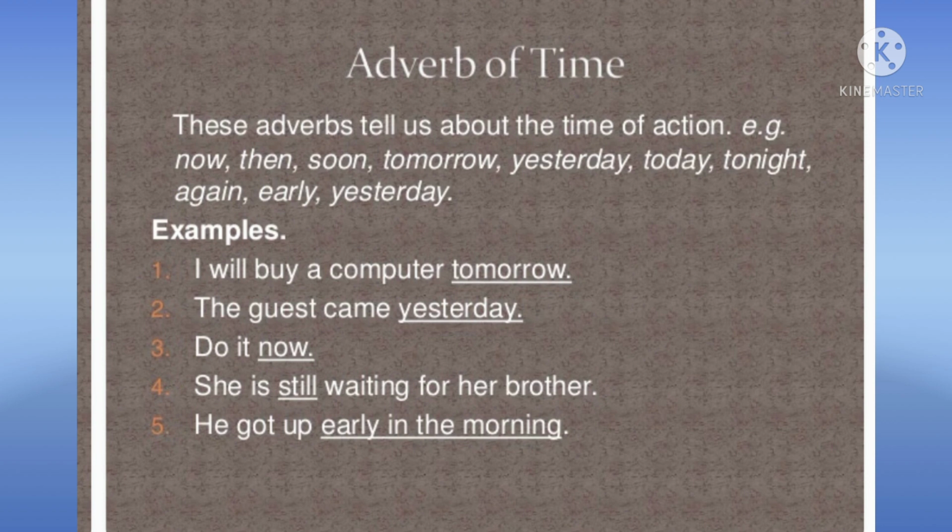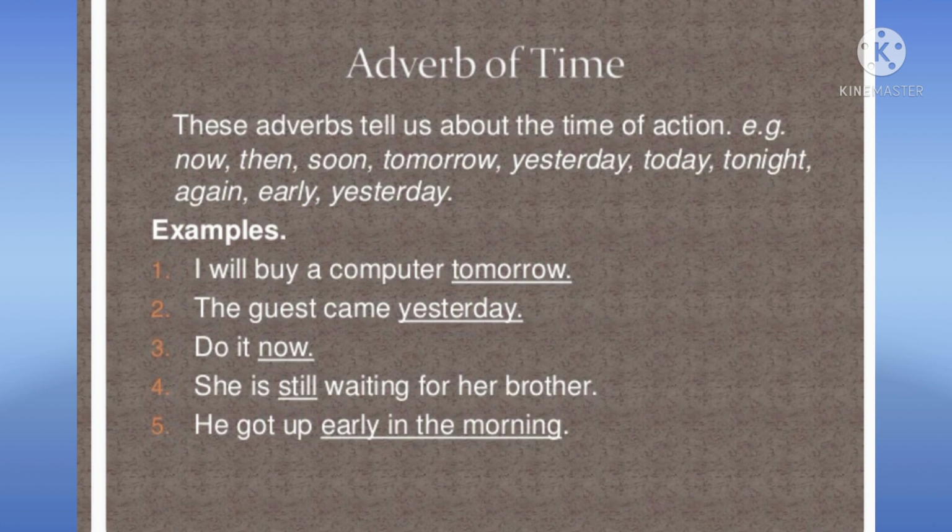Adverb of time is the next type of adverb. And in order to mention the time, words like now, then, soon, tomorrow, yesterday, today, tonight, again, early, etc. will be used. I will buy a computer tomorrow. When will I buy a computer? For that you will get the answer tomorrow. So the adverb of time answers the question when.